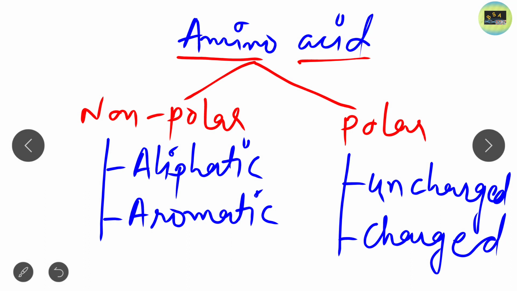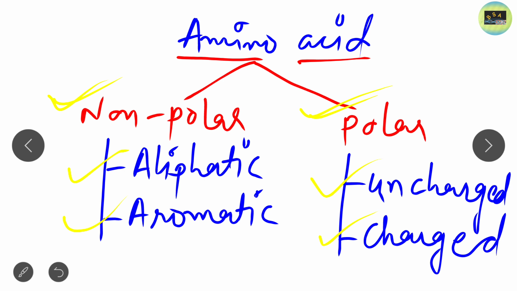So amino acids are classified into non-polar and polar. In non-polar, there are two types: aliphatic non-polar amino acids and aromatic non-polar amino acids. In polar, there are again two types: uncharged polar amino acids and charged polar amino acids. Now we will look in detail at both polar and non-polar.